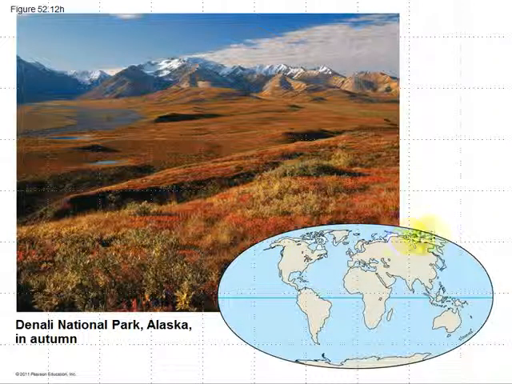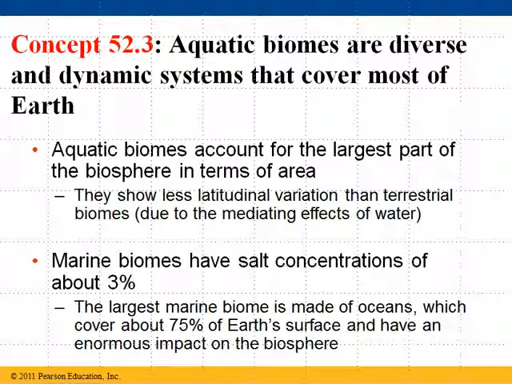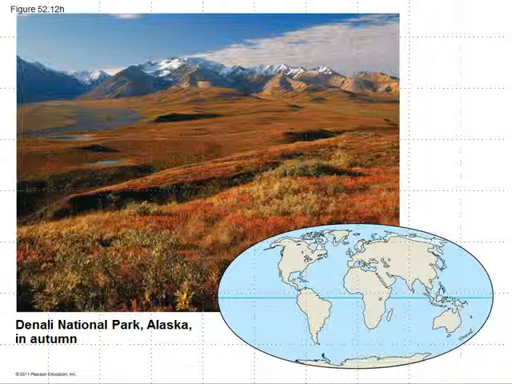Alright, we're going to take a quick break right there. So that's some of the land biomes, the terrestrial biomes. Of course, that's probably something you've already studied a little bit. I wouldn't make you know the exact number of centimeters of rainfall that a desert gets, but you need to know the general changes from one biome to the next. We'll take a break. We'll talk about some of the water, the aquatic biomes, right when we get back.